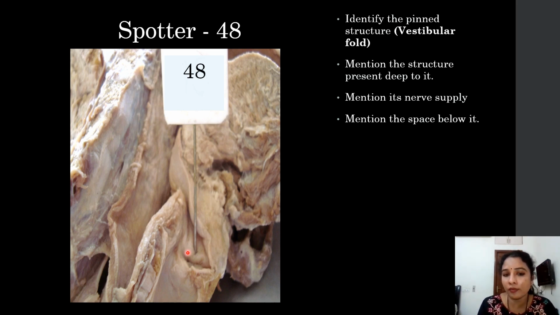So till the level of vocal cords, the sensory supply is by the internal laryngeal nerve. Below the level of vocal cords, it is by the recurrent laryngeal nerve. So vestibular folds are above the vocal folds, so they are supplied by the internal laryngeal nerve, sensory supply. And the space below it is the sinus of larynx or saccule of larynx.